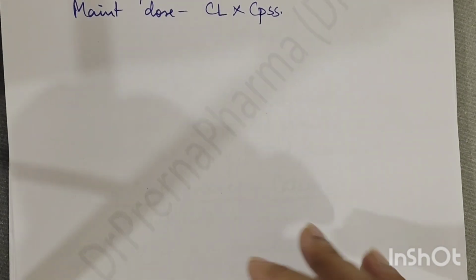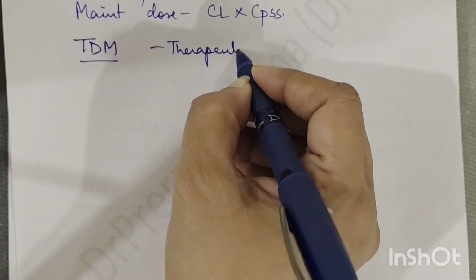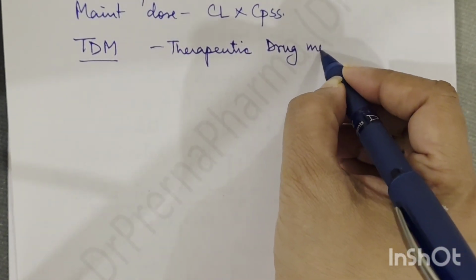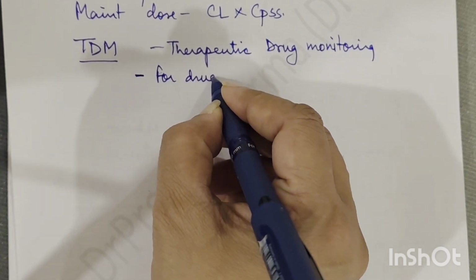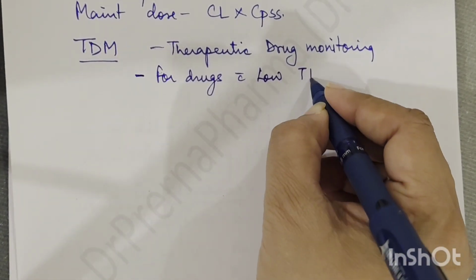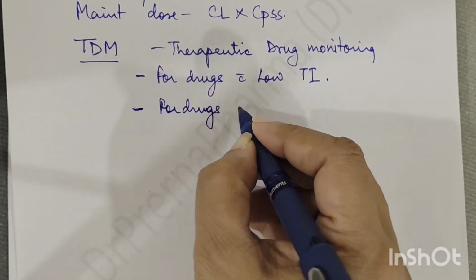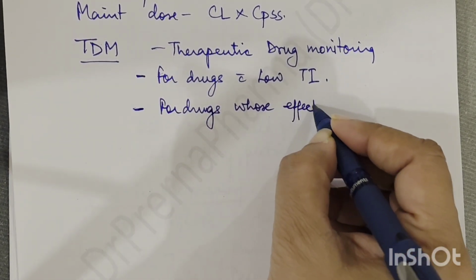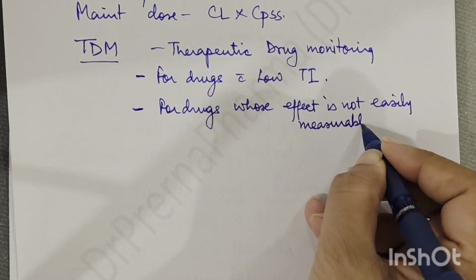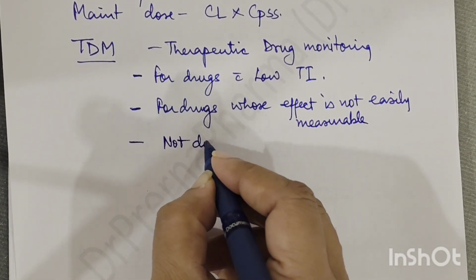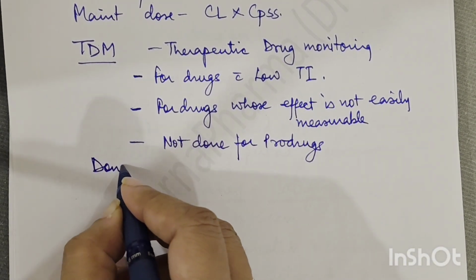Now coming to the pharmacokinetic last part, that is TDM. TDM is called as therapeutic drug monitoring. Okay, now this is basically done for drugs with a low therapeutic index. We will see what is therapeutic index in the next class. For drugs whose effect is not easily measurable, and it is not done for prodrugs. Okay, so TDM is done for what all drugs?